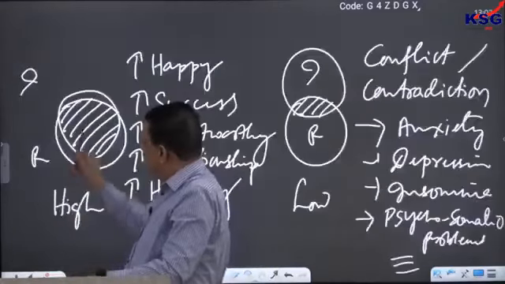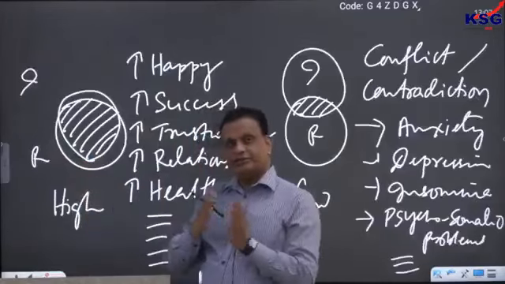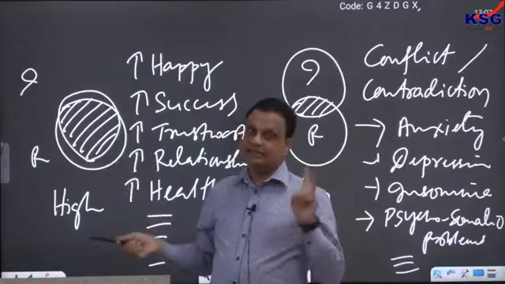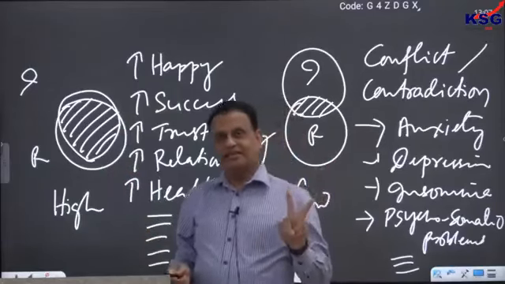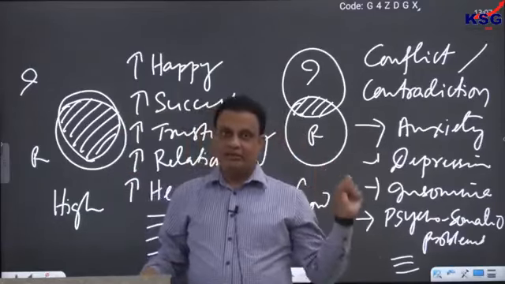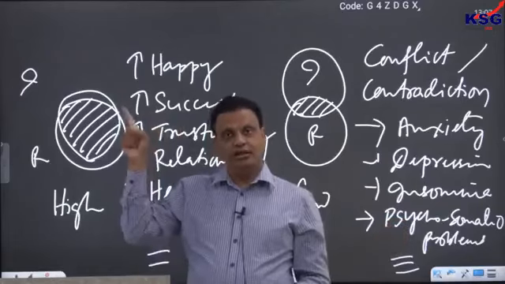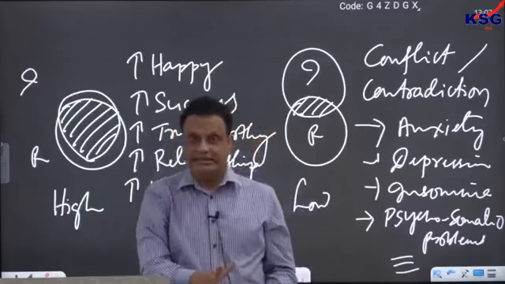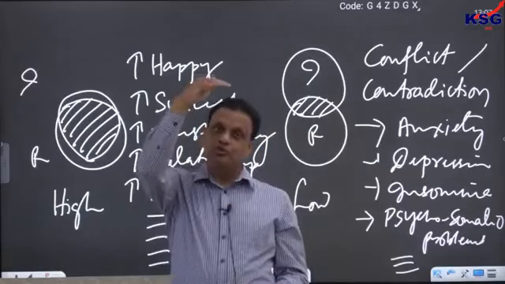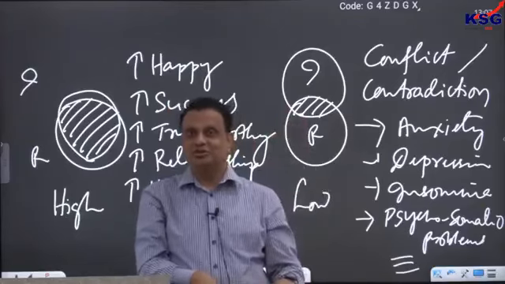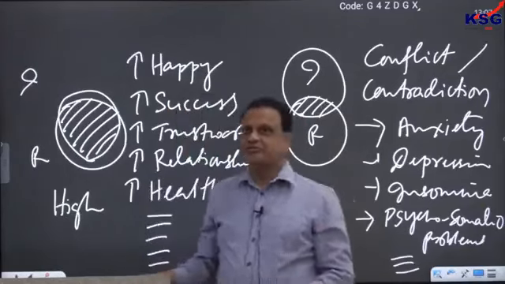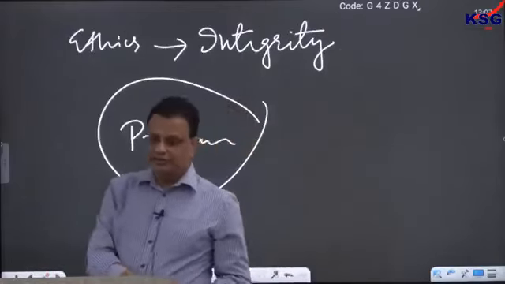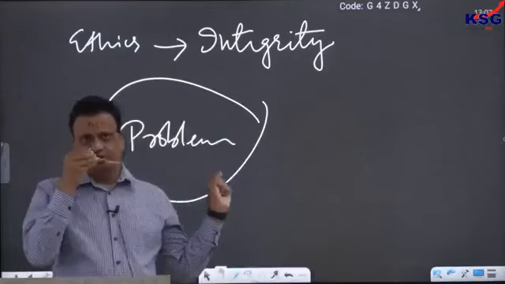If real and ideal become 100% the same, then that person has one possibility: he will become a Buddha. But that person has a second possibility also. What is that? He can become an animal. So, only animals or Buddha have no problem of integrity. We all, in between the two extremes, always have a problem of integrity that we have to solve. We have to go towards becoming a Buddha rather than towards becoming an animal. That is why integrity is so important. That is the role of integrity in our life. That is how ethics and integrity are often talked about together.